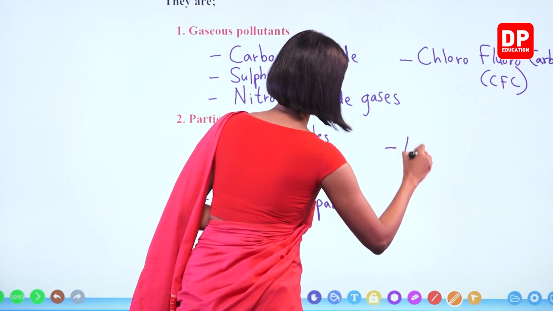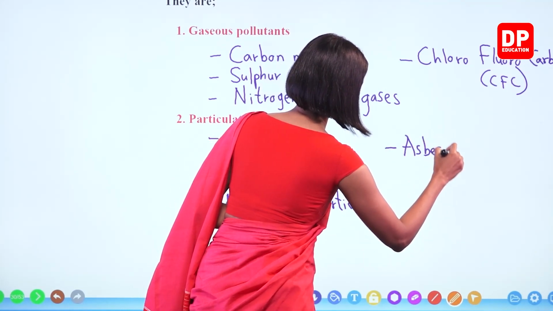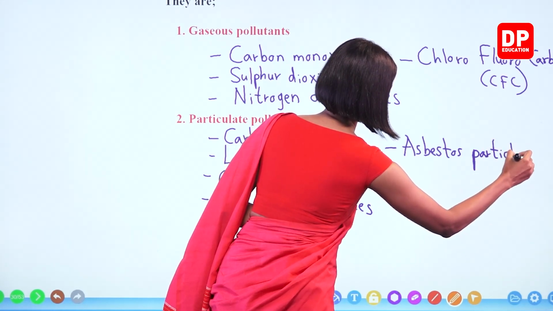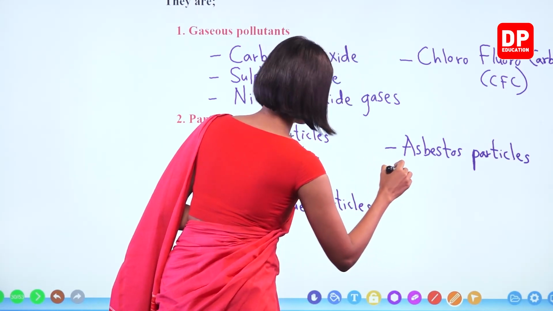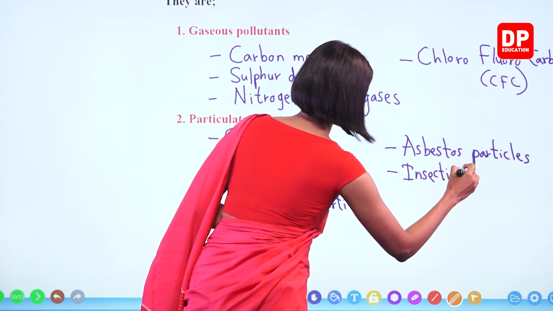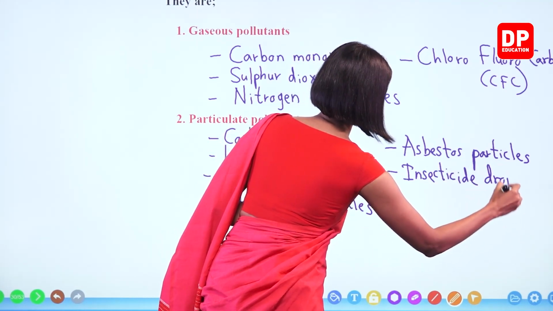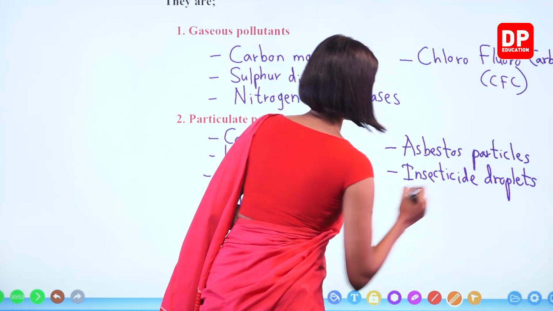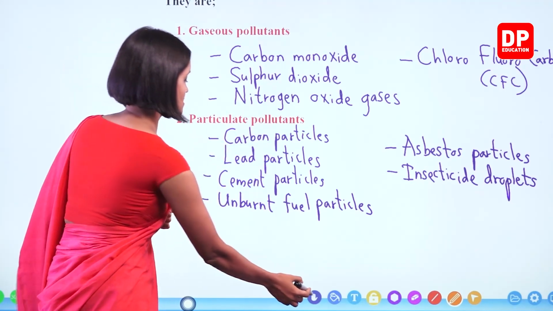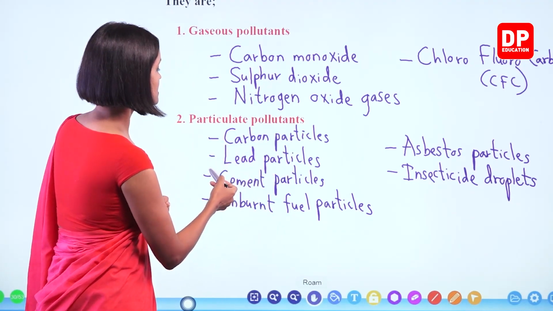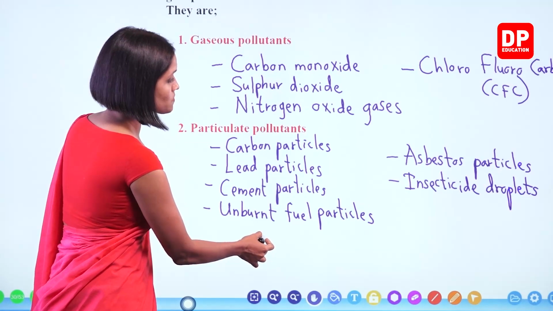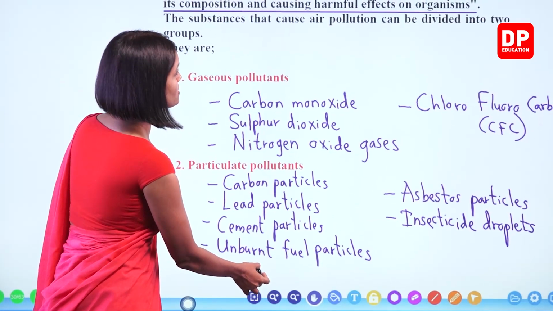Asbestos particles. Insecticide droplets. Likewise. Right, so these are some of the particulate pollutants. Okay, children, carbon particles, lead particles, cement particles, unburnt fuel particles, asbestos particles, and insecticide droplets.